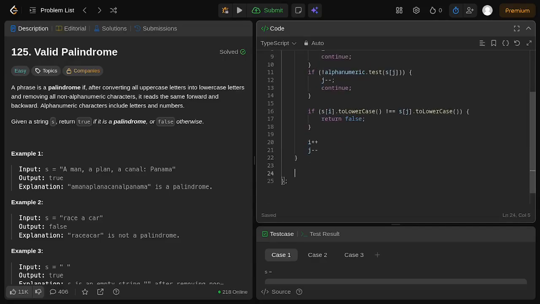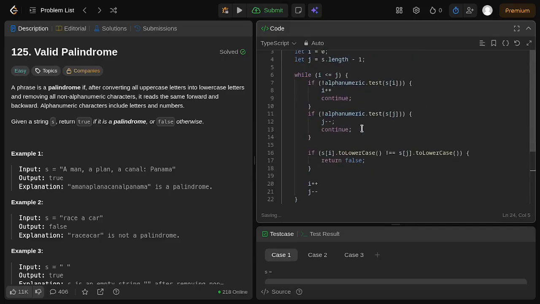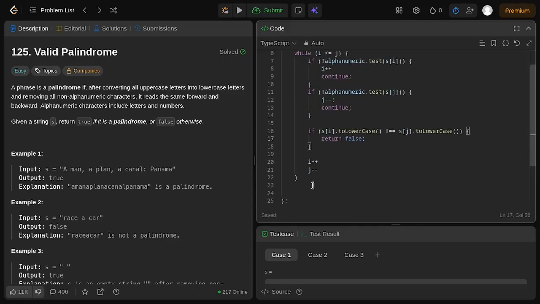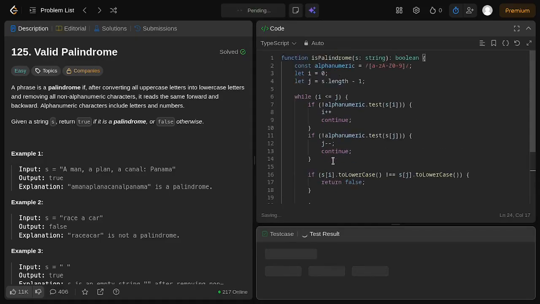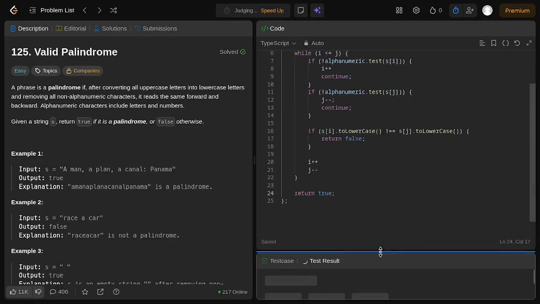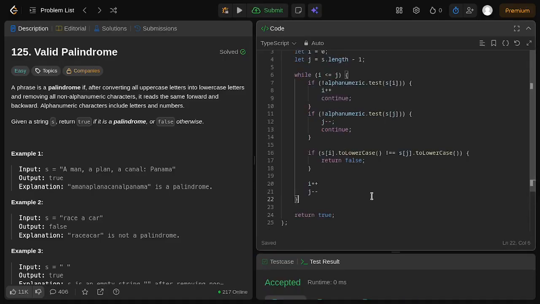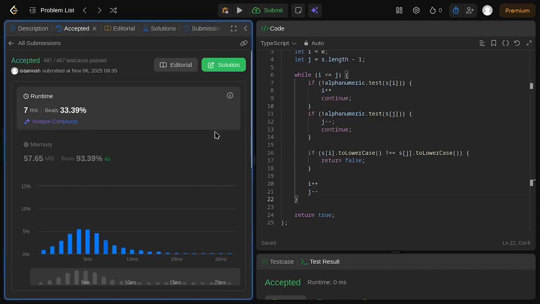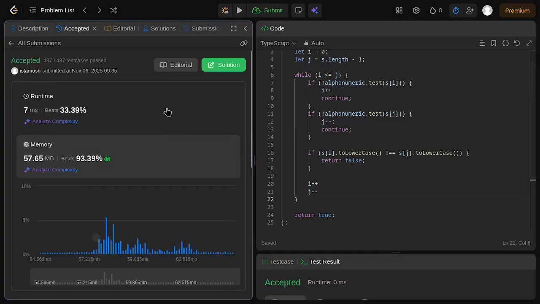If they have all been completed and there is no error or return false, then we can just return true. So let's run our code to see if it works. And we have the accepted solution for the 3 examples, and we can submit our code to see if it really works. We have a runtime of 7 milliseconds.